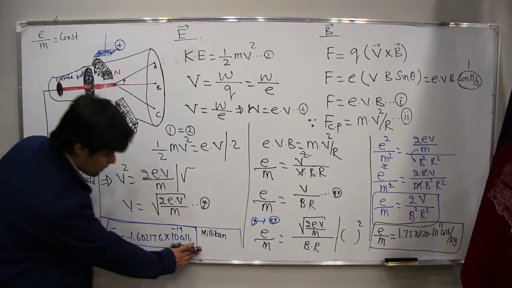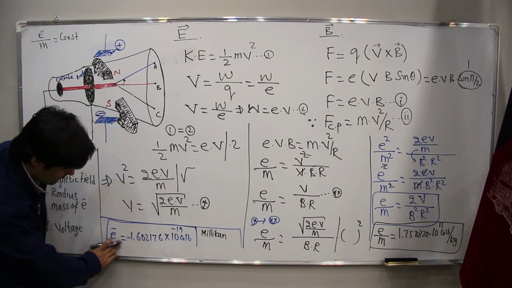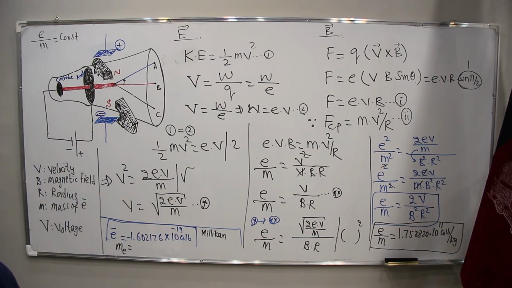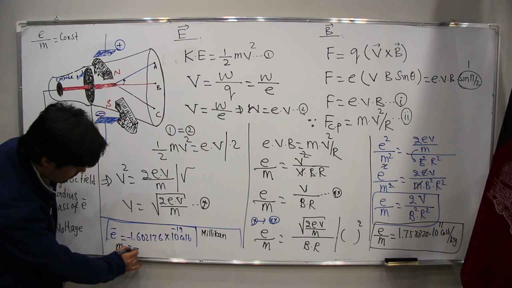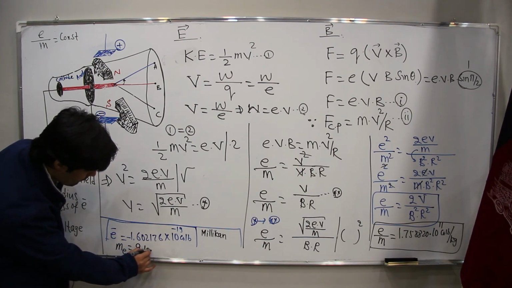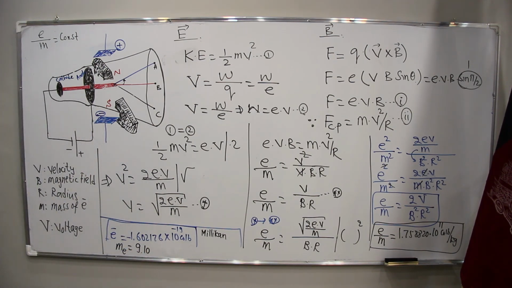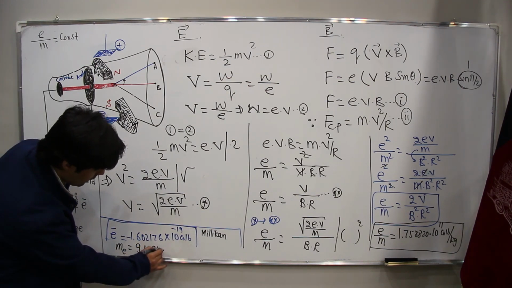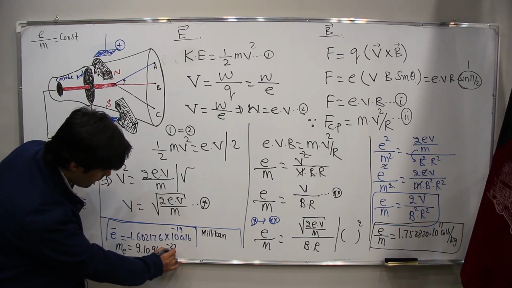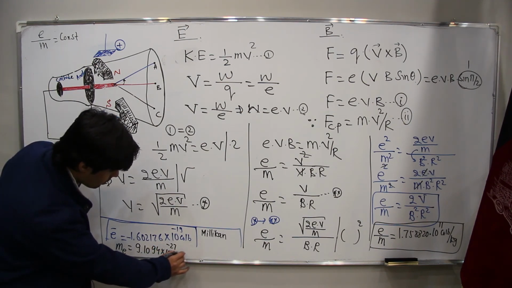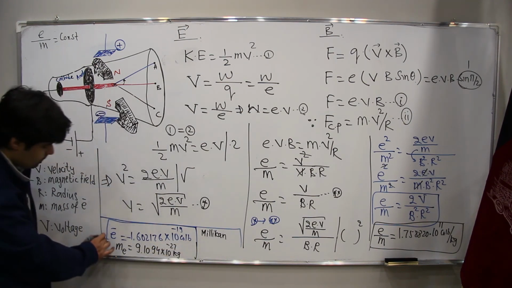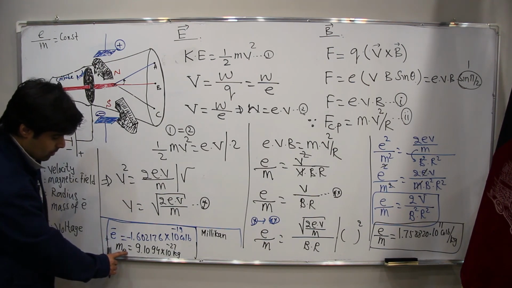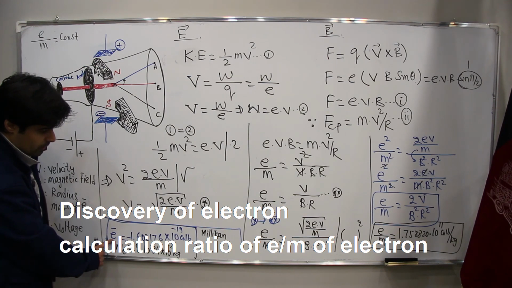The mass of electron is equal to 9.1794 times 10 to the power minus 27 kilogram. This is the mass of electron, and this one is the charge of electron.